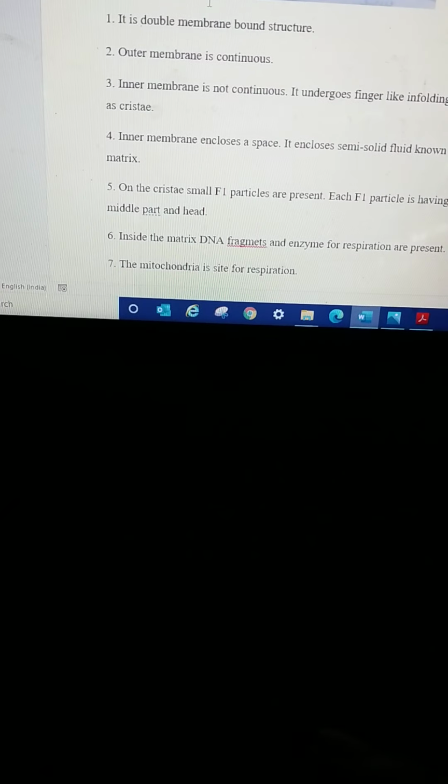Then inside the matrix, there will be some DNA and some enzymes which are used in respiration. Mostly, mitochondria is the site of respiration, or various respiration related reactions are carried out in mitochondria. So it is the site of respiration.